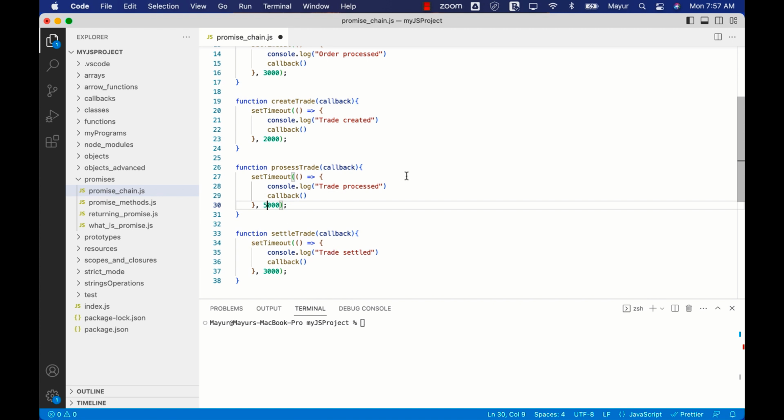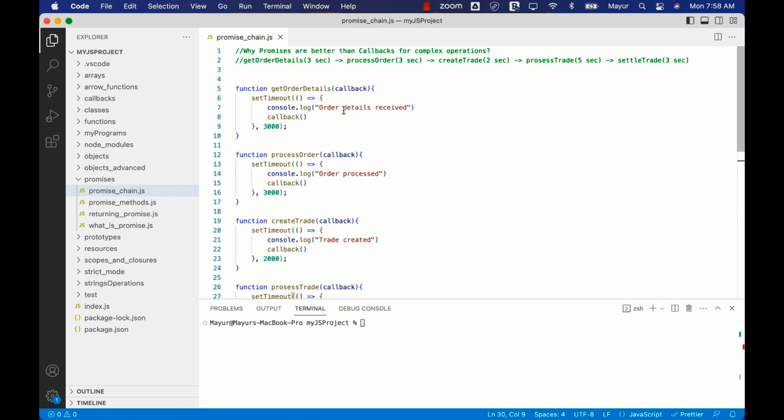Okay, so what we have done is we simply created 5 functions by using callback. So when we use these functions, instead of this callbacks, we are going to provide the name of the next function that we want to execute once this is done. So when we are going to call this function, we are going to provide process trade over here. So as soon as this is done, it's going to call that one. Similarly, when we are going to call this function, we'll provide the name of the next function in the argument. So once processing of the order is done, it's going to call the creating the trade.